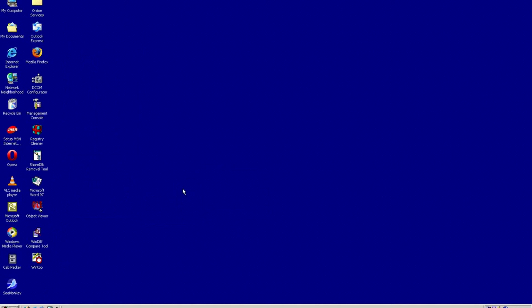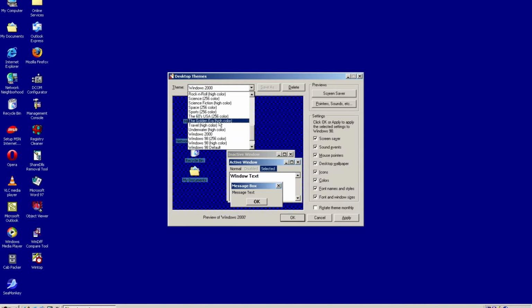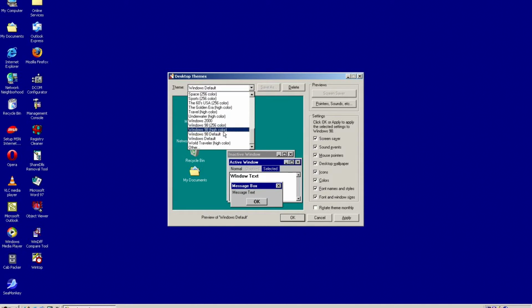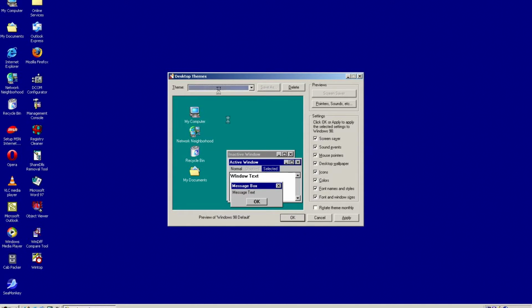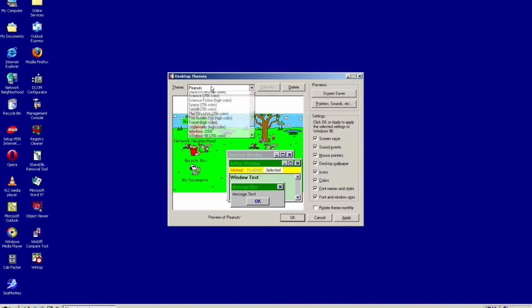Also, you got desktop themes. You can change your desktop to a lot of stuff. You got Windows Default, you got Windows 98 High Color, and you got a lot of themes. I think there's Garfield, and there's Peanuts. As you can see, there's Peanuts, and there's a lot of other stuff. So that's kind of nice.